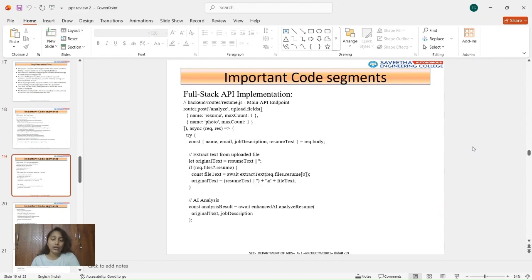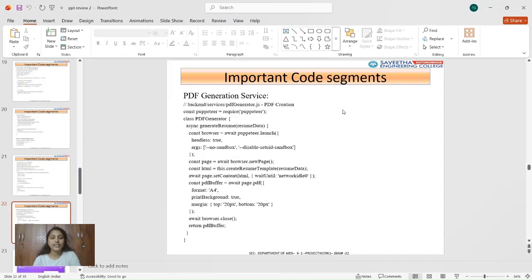This is the front end code. This code handles the resume uploads, API requests, and front end and back end communication. It also ensures secure data handling and smooth interaction between the components. And this is the code for the PDF generation. The PDF generation creates professional and ATS friendly resumes. Users can download the optimized resumes and cover letters in PDF format.